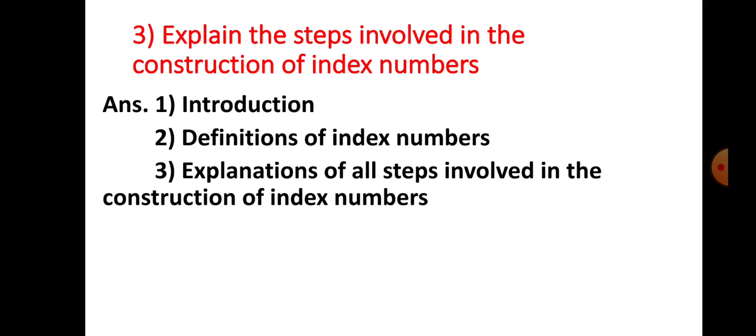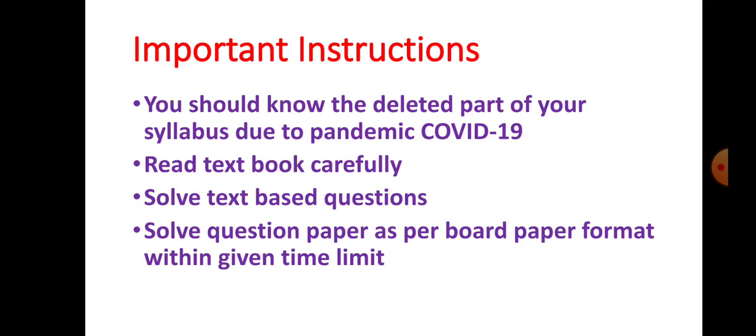Let us see how to write down the answer. Number 1 is introduction: you have to write about index number. Number 2, you have to write definitions of index number. And number 3, explanation of all steps involved in the construction of index number; you have to explain that in point number 3. Then only marks are possible here. This is how to write an essay type question. Now let us see some important instructions for you. First instruction: you should know the deleted part of your syllabus due to the COVID-19 pandemic. Whatever part was deleted by the board, you have to know that first. This is an important instruction for you.